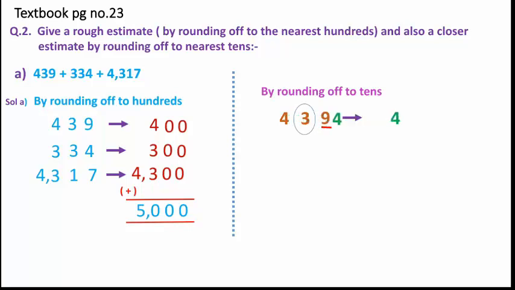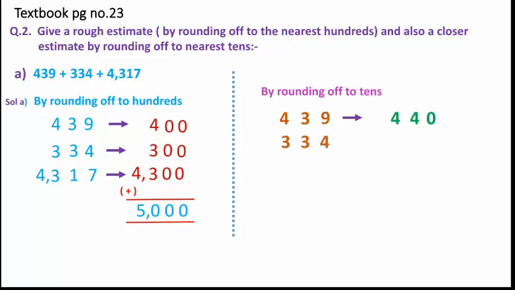In the circle digit, here we will add 1, so 3 plus 1 will give us 4. And the digit present towards the right side of the circle digit, we will make it 0. Clear? So for 439, after rounding off to the tens place, we have got 440. Clear? Let us see the next number, 334.